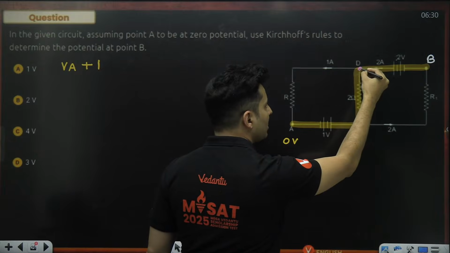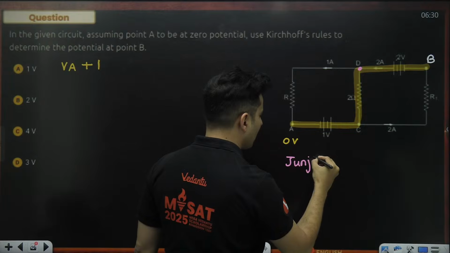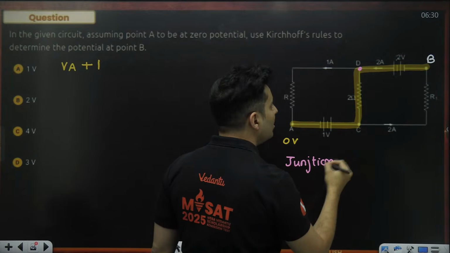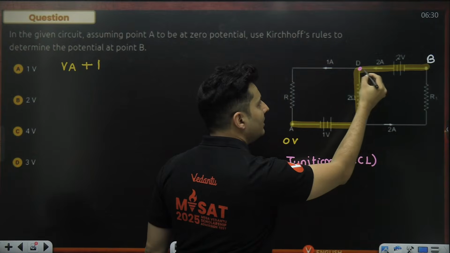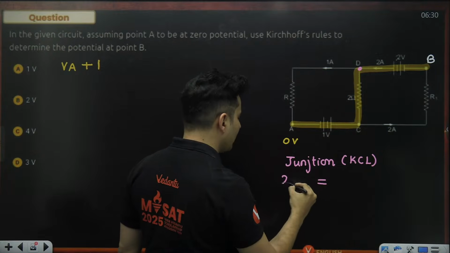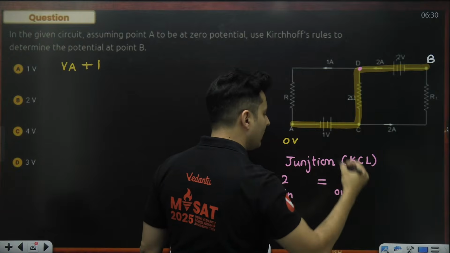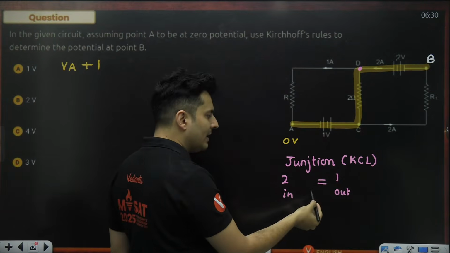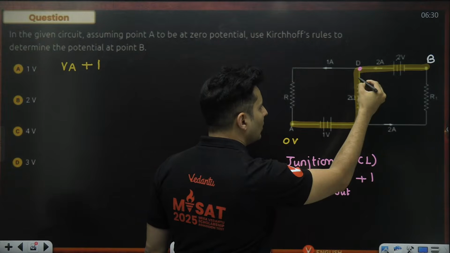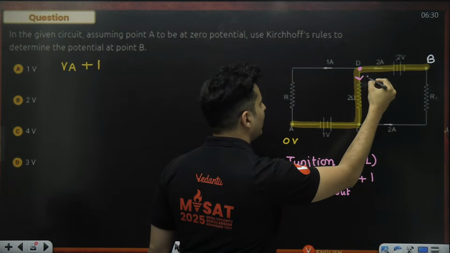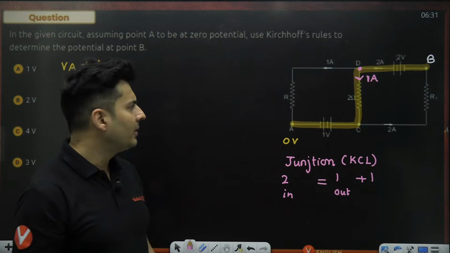So at this particular junction, if I apply Kirchhoff's current law, then 2 amperes of current is coming in, and whatever is going out, I will put it over here, that is 1 ampere. So it is not balanced. So 100% an extra 1 ampere should be going out of it. So 1 ampere of current will be going like this. That becomes obvious when you use Kirchhoff's current law.